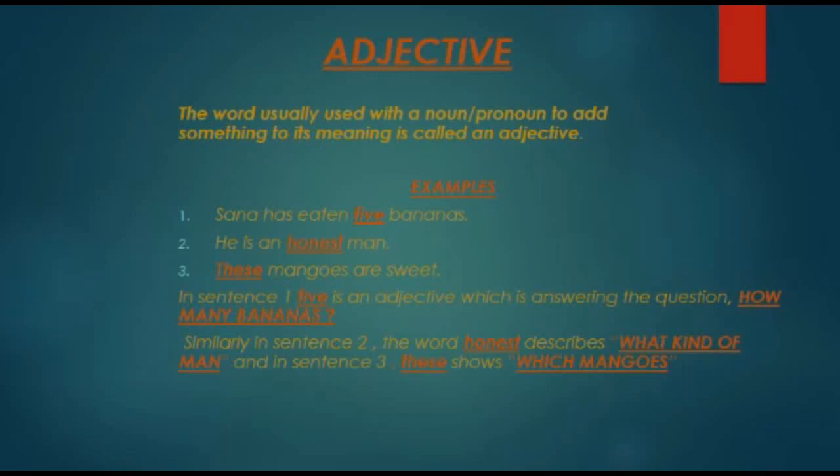Sana has eaten 5 bananas. He is an honest man. These mangoes are sweet. In sentence 1, the word 5 is an adjective because it gives more information about the noun bananas. In sentence 2, honest is an adjective because it describes the noun man. And in sentence 3, the word these is an adjective because it's pointing out the noun mangoes.